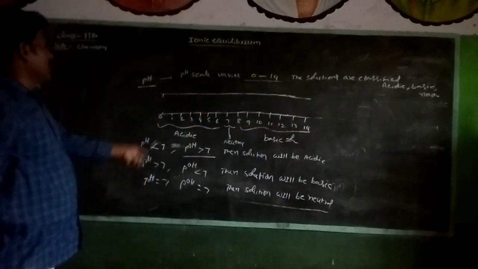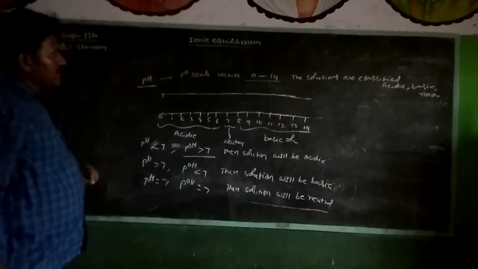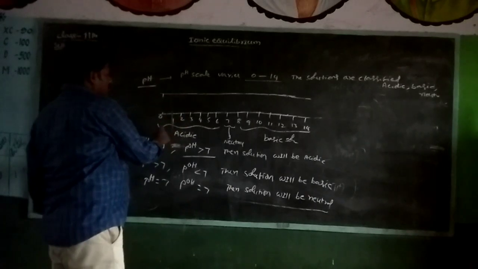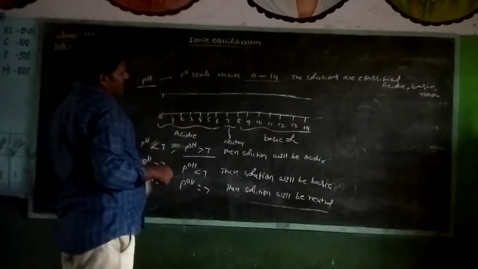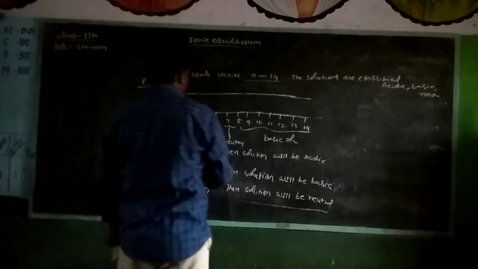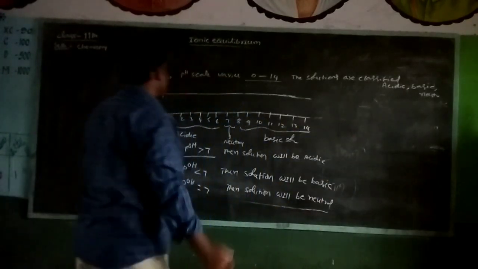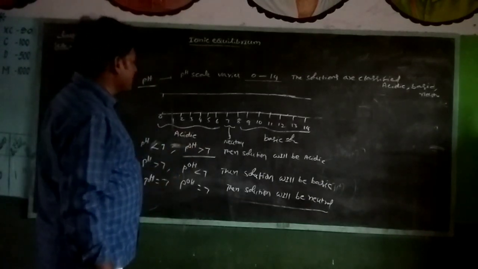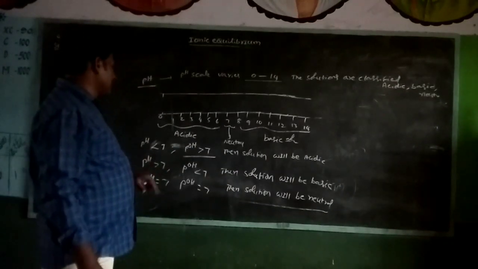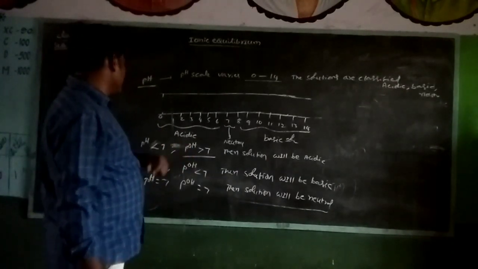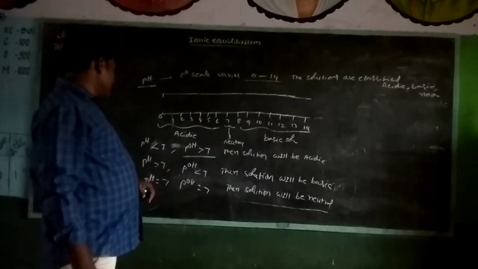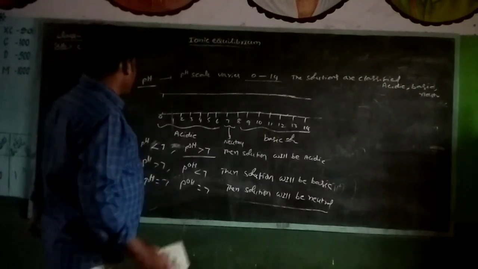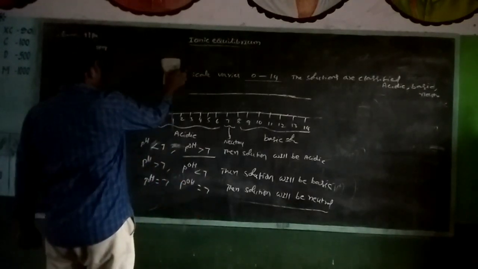The pH scale varies from 0 to 14. The solutions are classified as acidic and basic. 0 to 1 means strongly acidic, and 13 to 14 means strong base. If pH is less than 7, pOH is greater than 7, the solution will be acidic. If pH is greater than 7, pOH is less than 7, the solution will be basic. If pH is equal to 7, pOH is equal to 7, the solution will be neutral. Okay, this is the concept for pH.